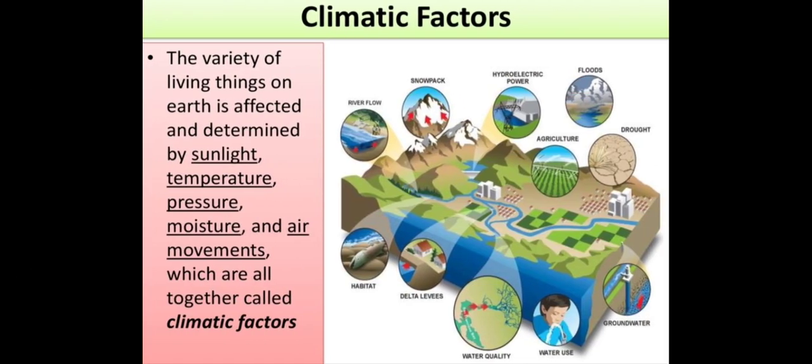The climatic factors: the variety of living things on earth is affected and determined by sunlight, temperature, pressure, moisture and air movements, which are all together called climatic factors. So if you see over here what climatic factors can do, the delta levels, the habitat, the water quality, the water use, groundwater, the drought, agriculture, floods, hydroelectric power, snow-packed areas, river overflow, all of that.